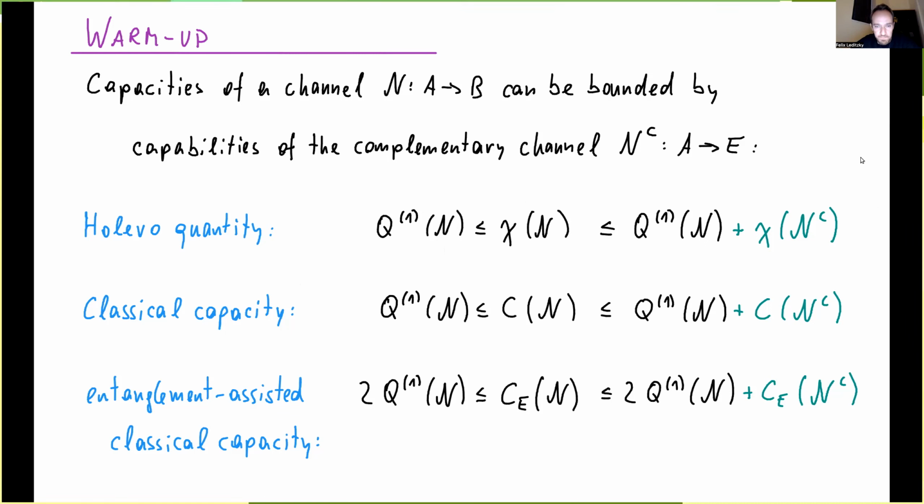Okay. Of course, the last inequality here is really just by analogy, because the entanglement assisted classical capacity is a very nice capacity where we don't need any bounds because we can just compute it efficiently. Okay, but this is just to demonstrate the analogy that it also works for this capacity.